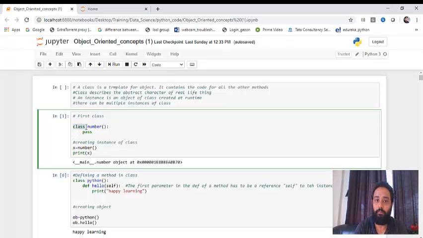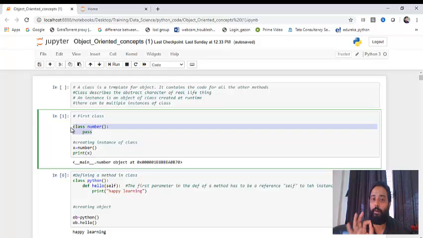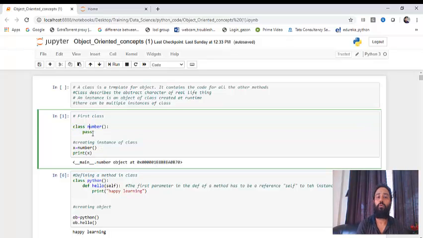We write the keyword class, we give the name, let's say Number. We have created a class called Number, and then I pass a colon, then I follow the indentation rule, and then I write pass. Nothing is happening here. Fine. So a class called Number got created by just these two statements.